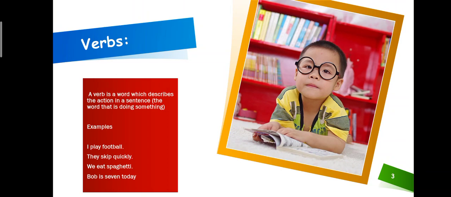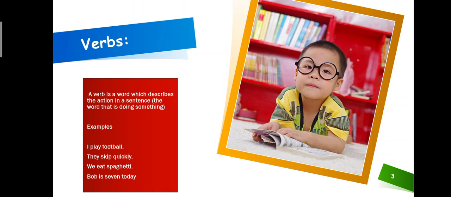Just like the first example, I play football. In this example, I is the subject, football is the object, and what are we doing right now? Playing. What we are talking about right now is playing. So play is the verb. Any word which describes any action is the verb. You have to identify it, because in any sentence, any word in which we are describing any action is the verb.